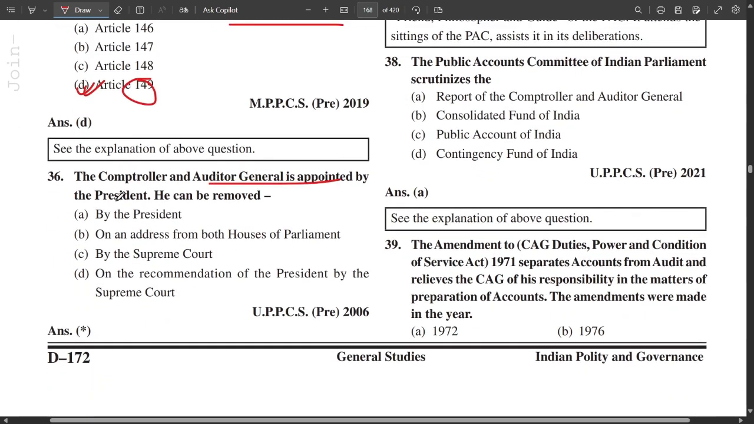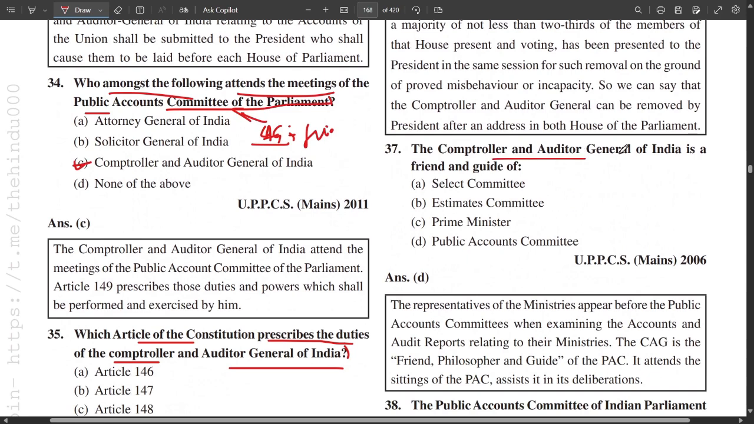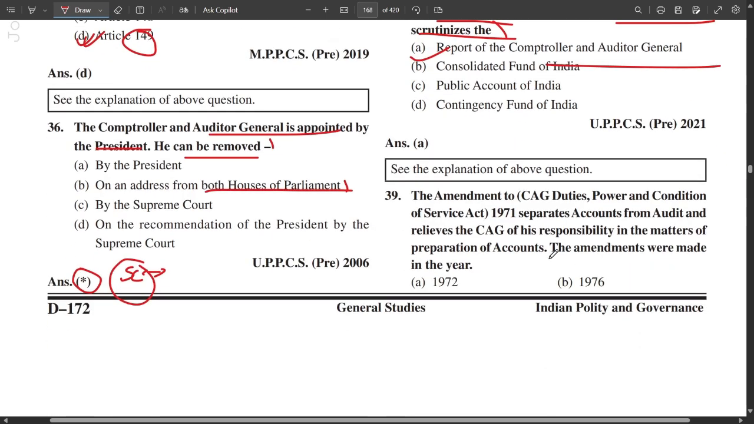The CAG is appointed by the President. He can be removed on the address of both the Houses of Parliament. Our options here are very vague. He can be removed by the process like the Supreme Court judge can be removed. Now, the CAG is a friend and guide of the Public Accounts Committee. The Public Accounts Committee of Indian Parliament scrutinizes the report of the CAG.